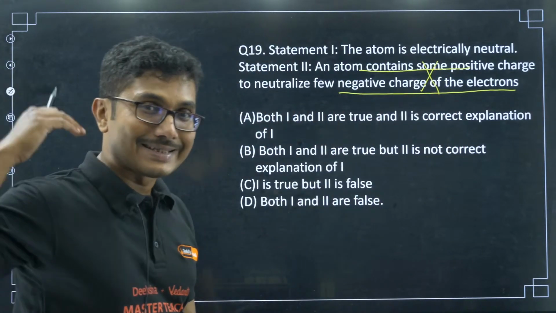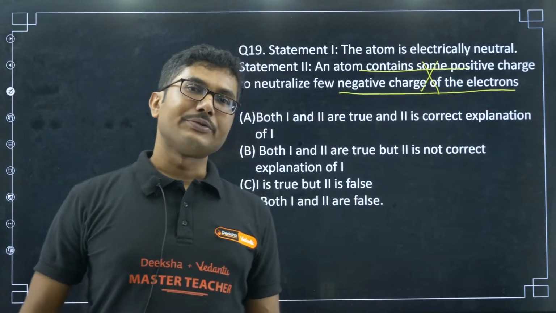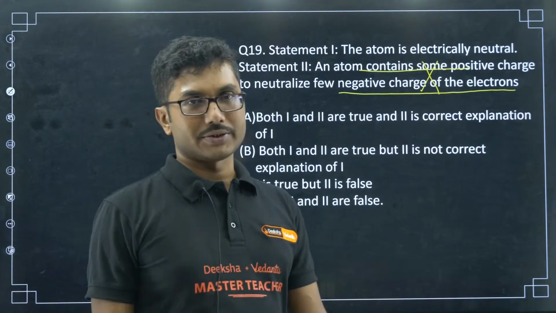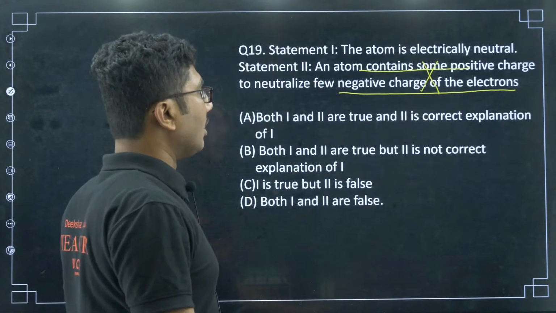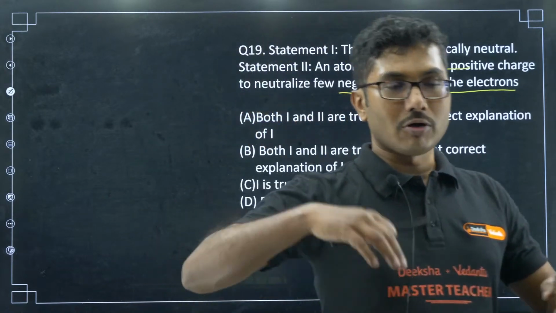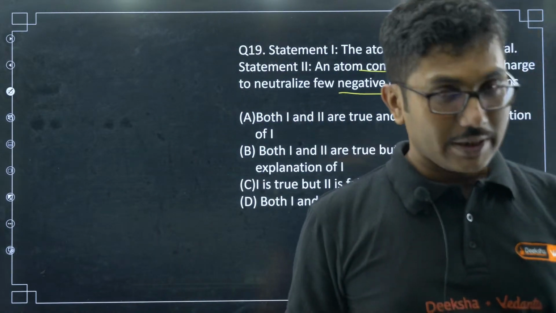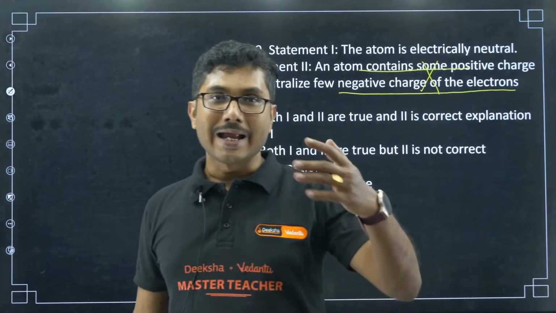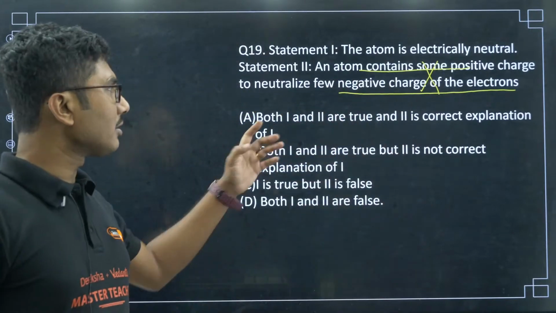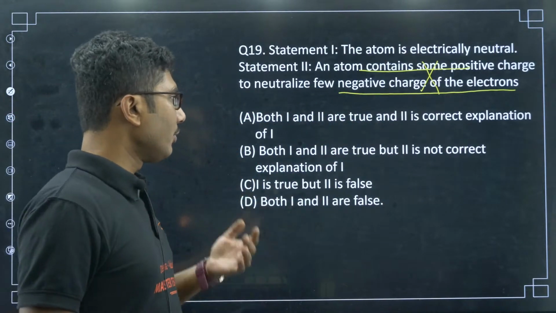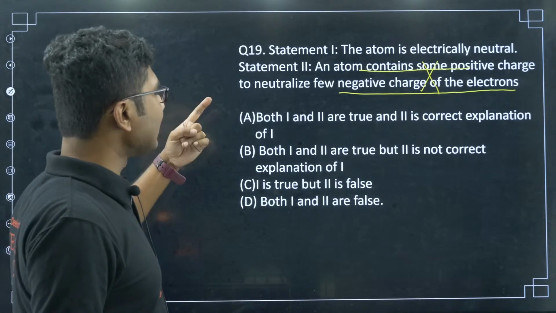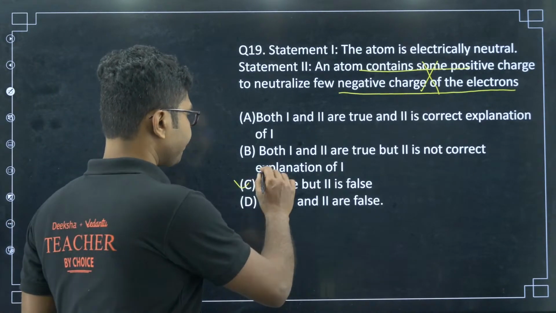An atom contains the exact number of positive charges as negative charges, not some positive charge for a few negative electrons. For example, uranium has 92 electrons and 92 protons. You cannot say just a few. 92 is not a few. So 1 is true, but 2 is false.